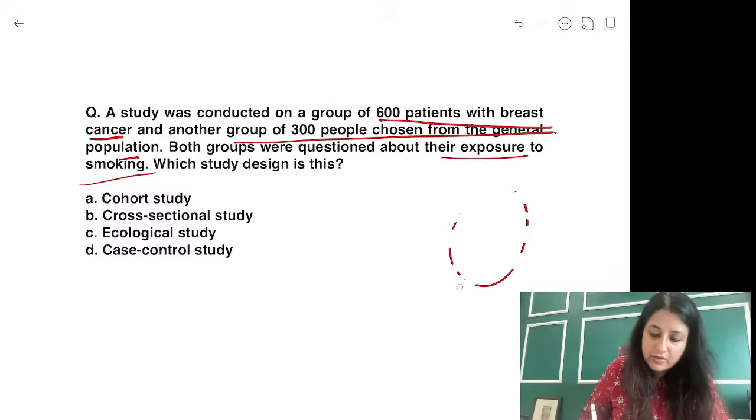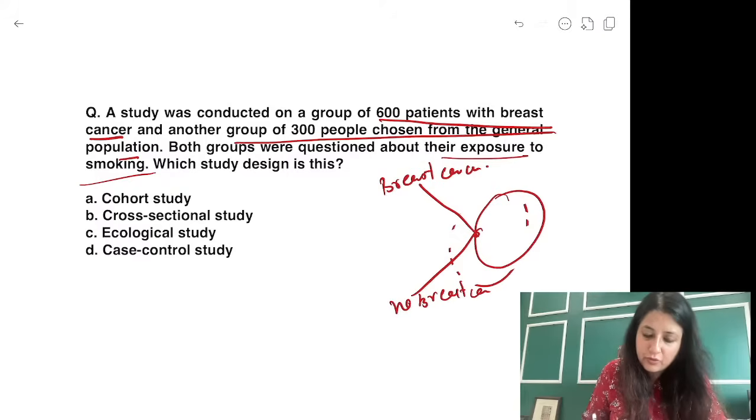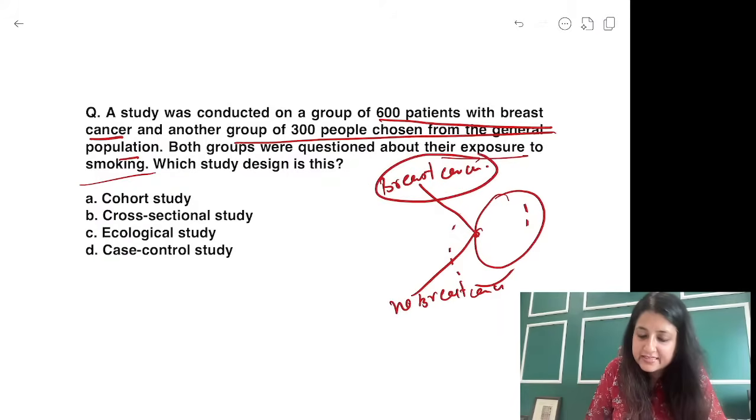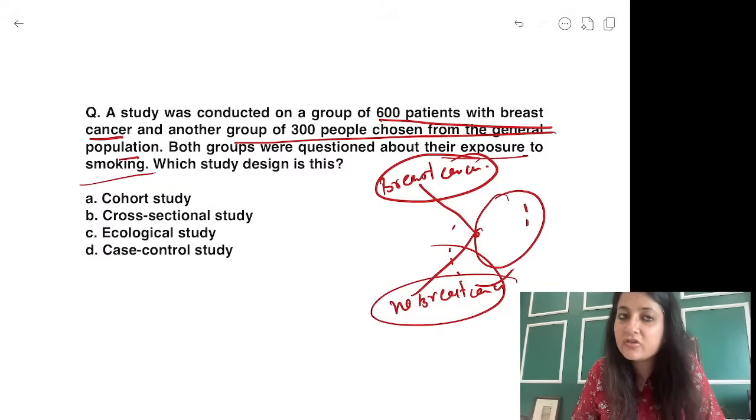What is your comparison group over here? You have a comparison group of breast cancer women, breast cancer, no breast cancer. You had a population, you have divided them into diseased, non-diseased. Which study is diseased, non-diseased?